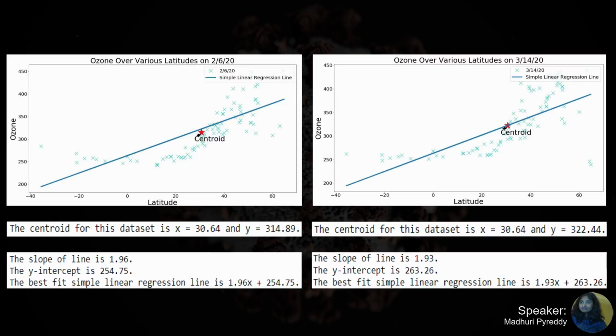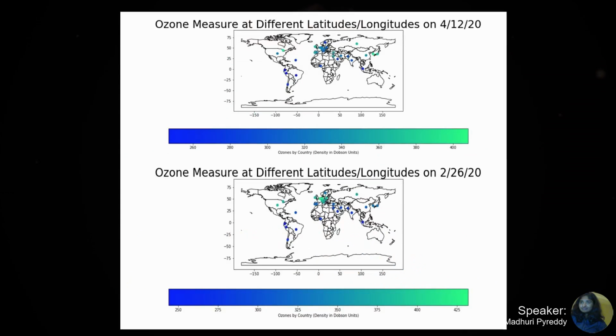Here we can see that the ozone levels seem about the same over latitudes on two separate dates. There is a more than month difference between these dates. However, the ozone levels seem to be the same. On this map, we can see how ozone levels change between the two dates at different geographical areas. This map shows the same data as previous graphs, as the changes in ozone are small.